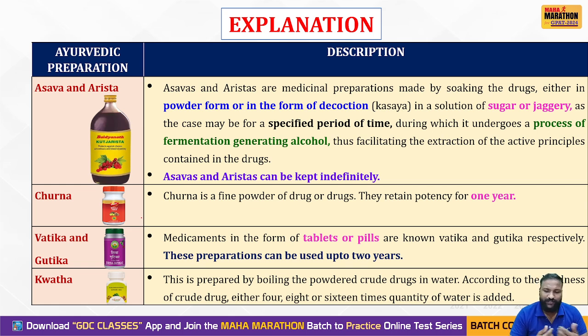Churna lasts for 1 year, whereas Vatica and Gutica, the tablets and pills, last for up to 2 years, and Quath has comparatively less shelf life than the other dosage forms. Clear? Yes, this is about this question, and we'll go for the next question.